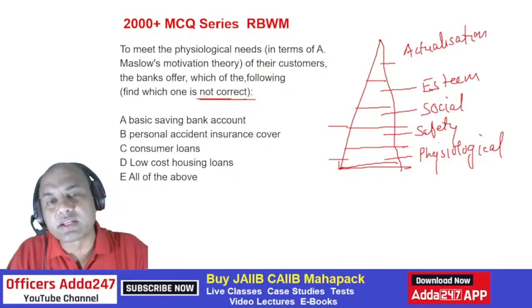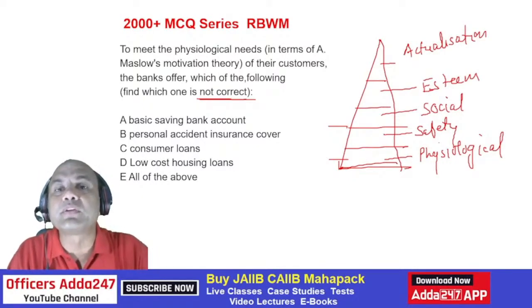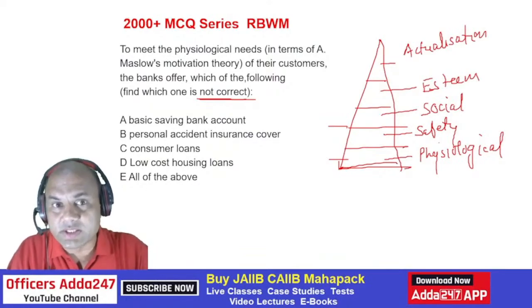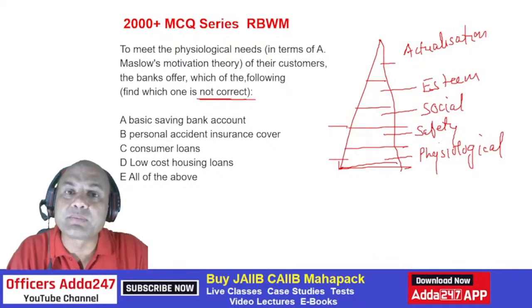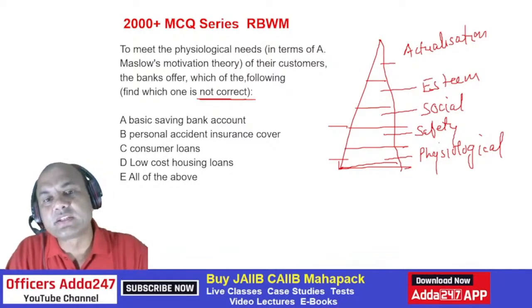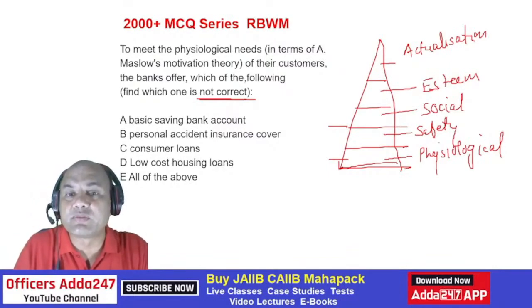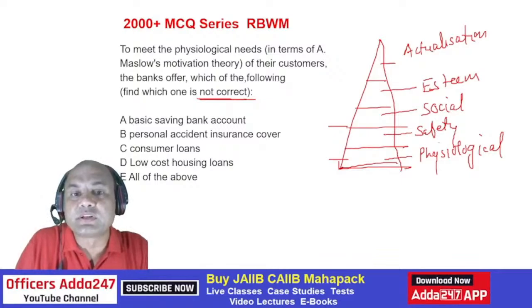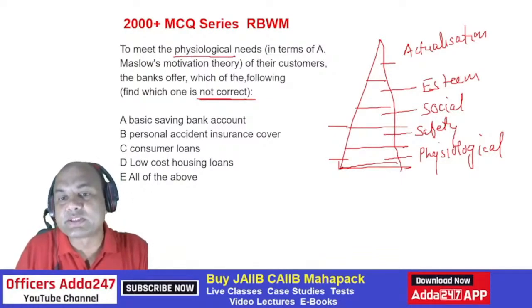So now let's focus on this question. See, this triangle will be helpful to you in many of the questions in today's lecture. Okay. So remember these 5 levels and their typical peculiarities. To meet the physiological needs of the customers, bankers offer which of the following? Physiological we are talking of. Look at this. Physiological means we are talking of which level now? We are talking of this basic level.